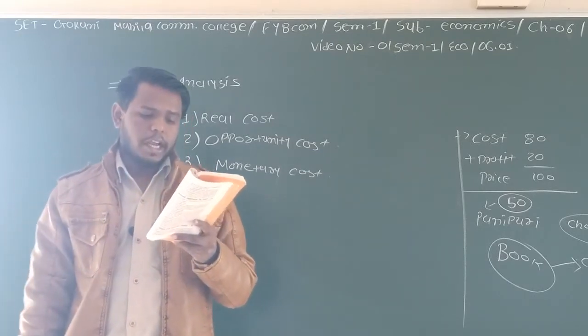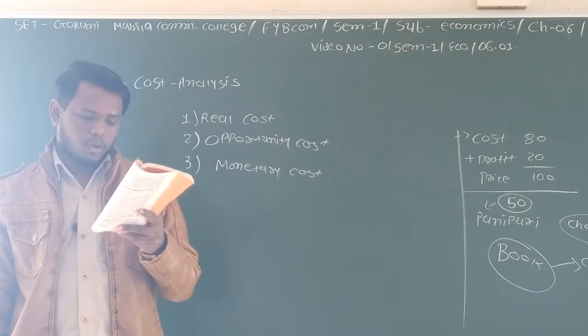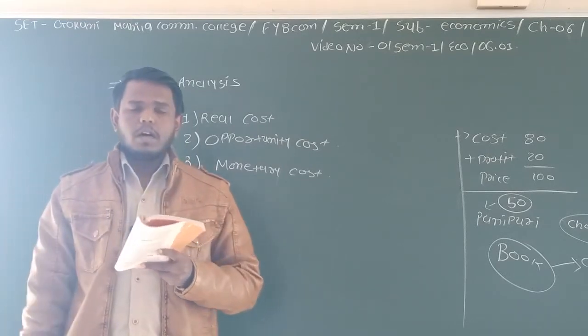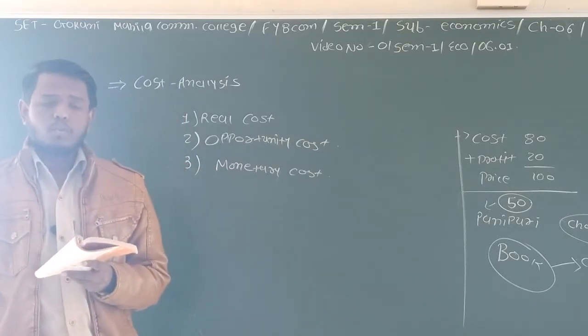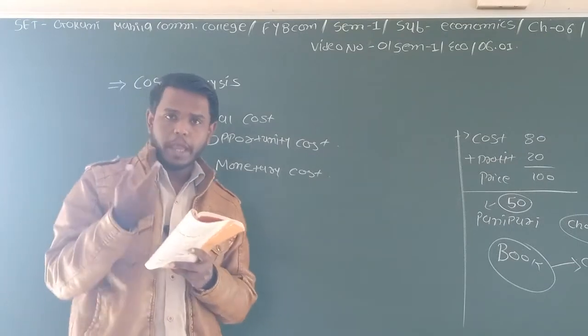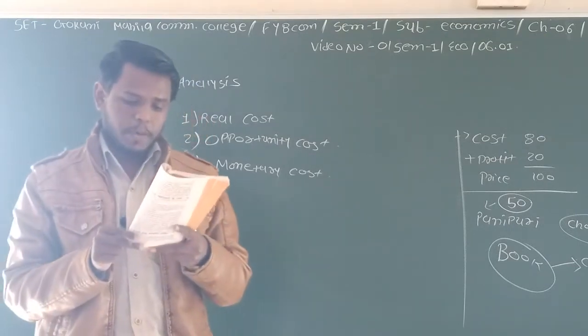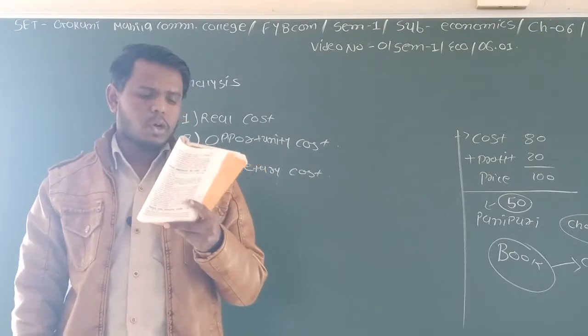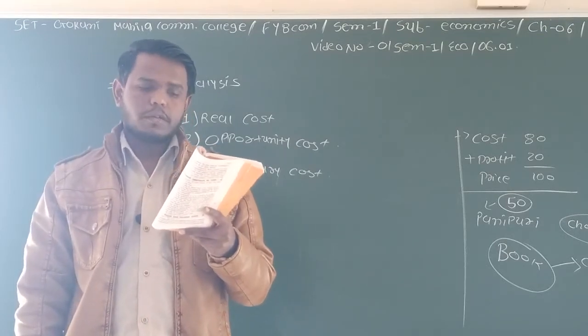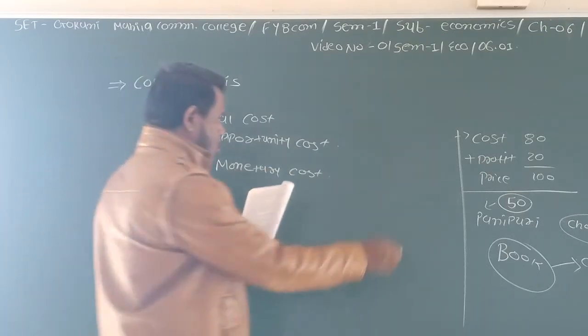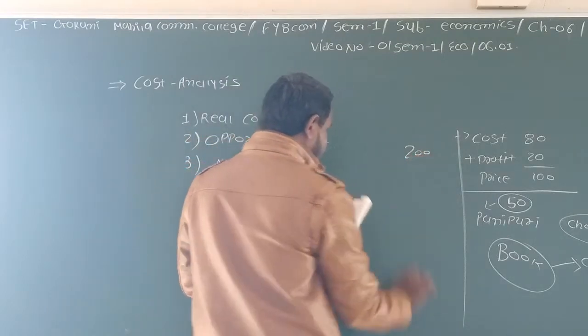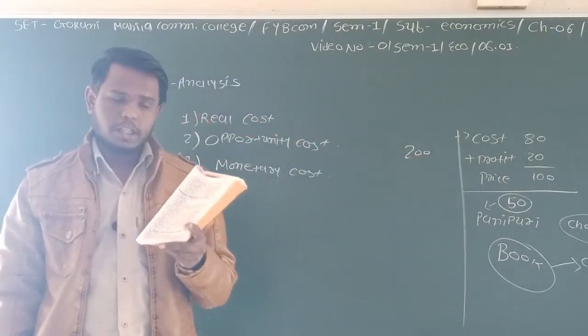Suppose for land the rent of ₹200 had to be paid. They have given one example. To produce 100 units of any commodity, you have to pay ₹200 for the rent. So first of all, you have ₹200, and all the costs will be added to this.